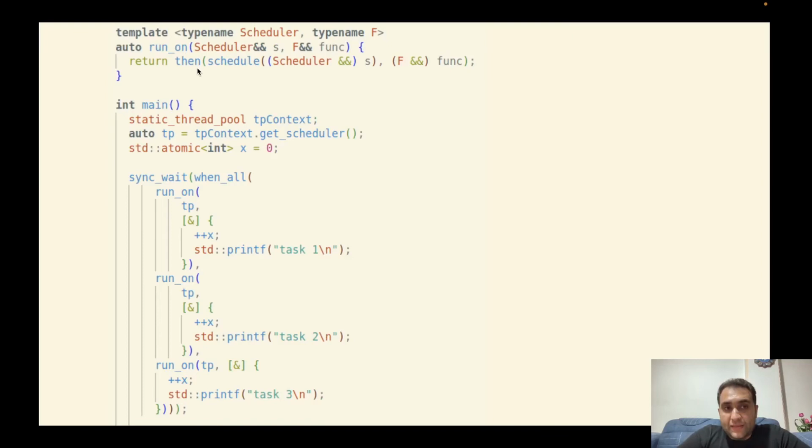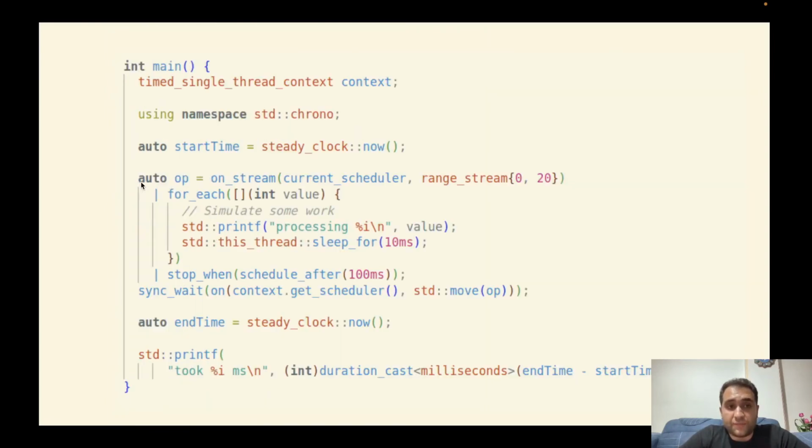We use then inside run on, and we pass the scheduler with a specified execution context, and we pass the function as a second argument. And this is the same as the previous example. We just passed 3 senders to the when all function, and it generates a new sender, and finally we wait for the sender with sync_wait.